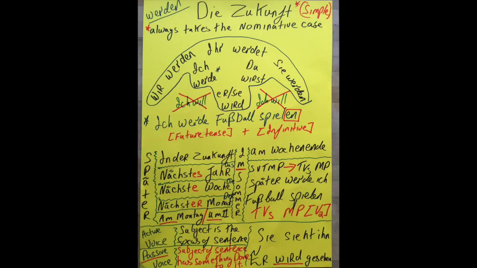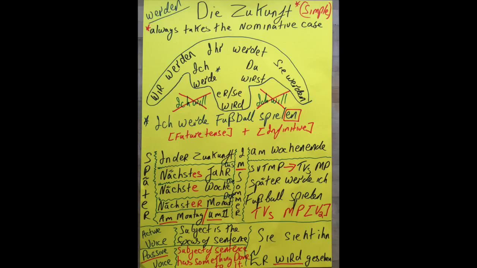The rest of your sentence follows, and then you have spielen. So the verb, which is the infinitive, which always ends in en, is at the end of the sentence. Okay, so it's important to know that, like sein, which always takes a nominative case, werden also takes a nominative case.